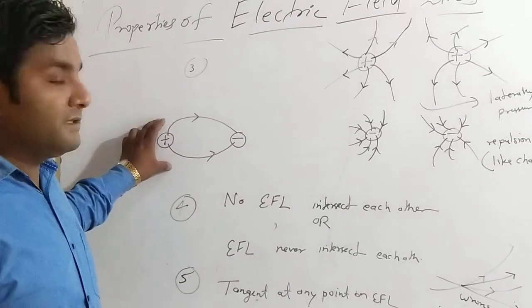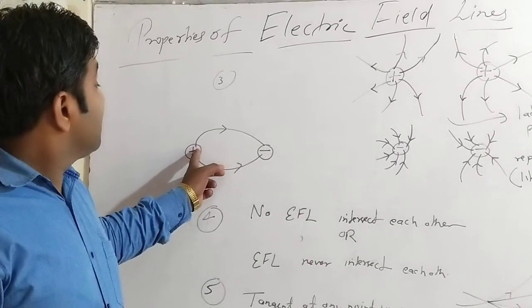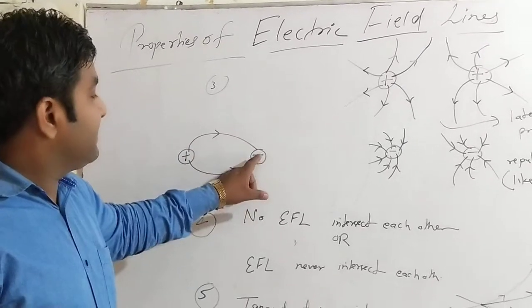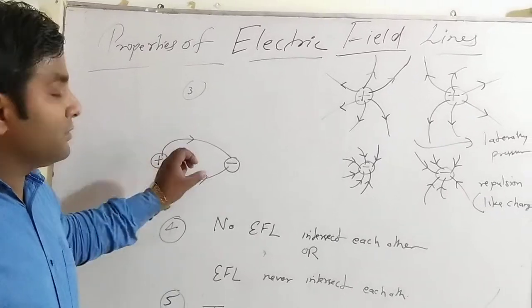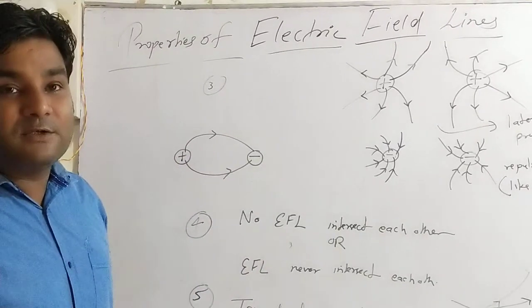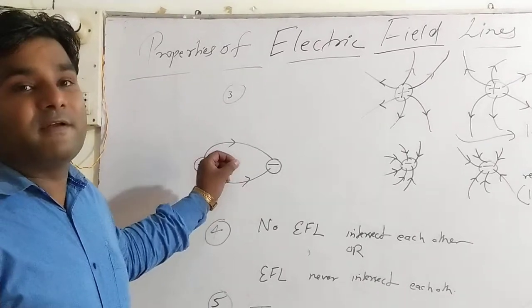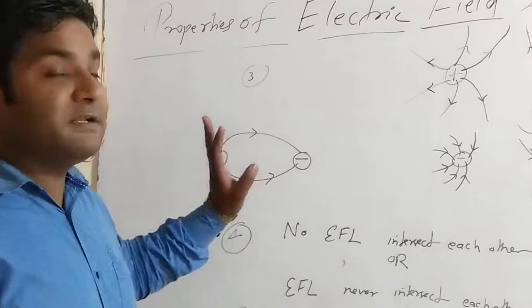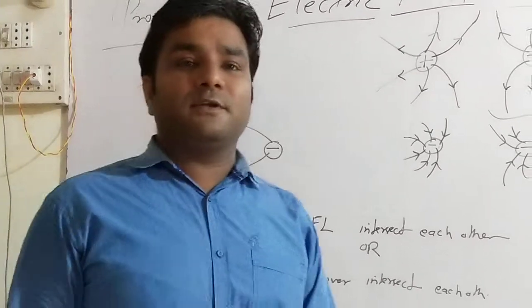You can explain it in terms of conservation of charge. Suppose the effect of a positive charge moves towards a negative charge, and further the effect of the negative charge moves towards the positive charge, then the total effect of the positive and negative charges would neutralize each other. It means the conservation of charge is violated, which does not hold. That's why electric field lines never form a closed loop. So that's all for today. Thank you.